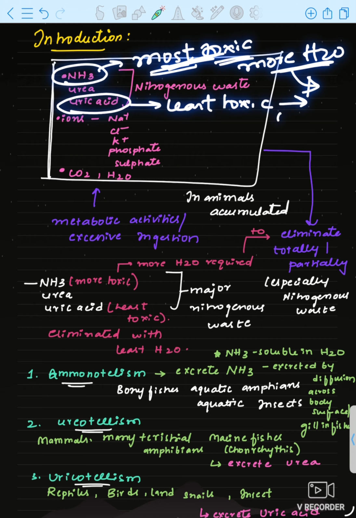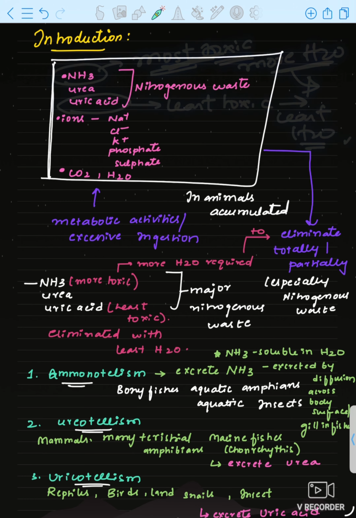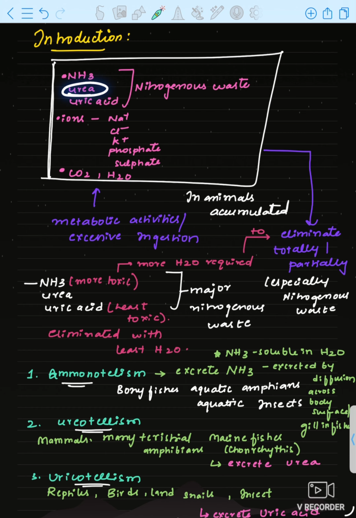Why is it least toxic? Less water is required for its elimination. It does not require more water, only a small amount of water is required. That is why it is least toxic. And urea is a nitrogenous waste which is produced in mammals, that is human beings.